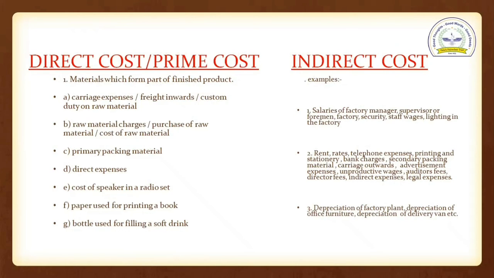Then rent, fixed in nature, rates, telephone expenses, printing and stationery, bank charges, secondary packing material. Secondary packing material is also an indirect cost. Then carriage outward, advertisement expenses, unproductive wages, auditor fees, director fees, indirect expenses, legal expenses. All these expenses come under the indirect cost.